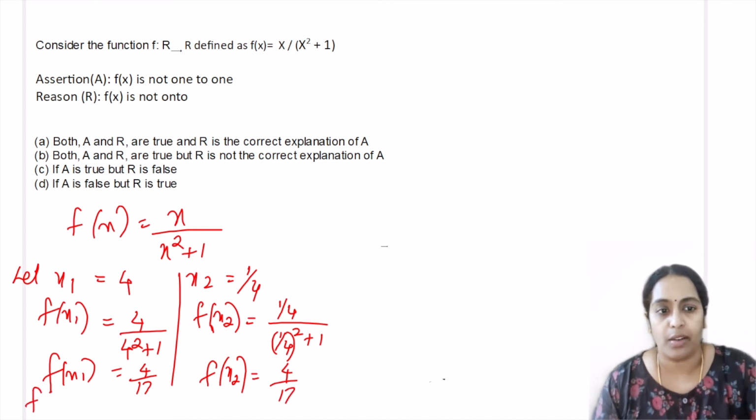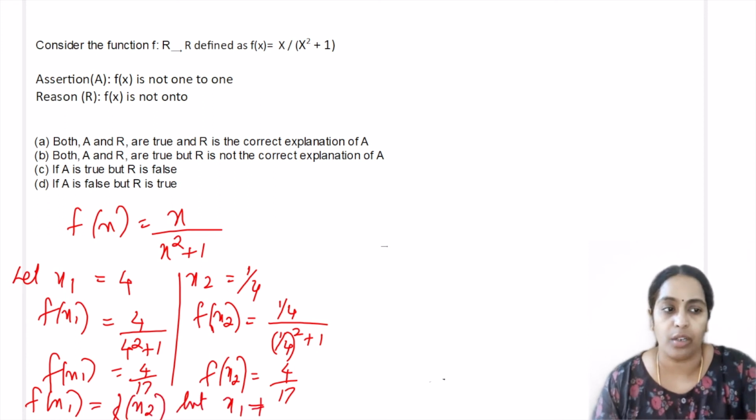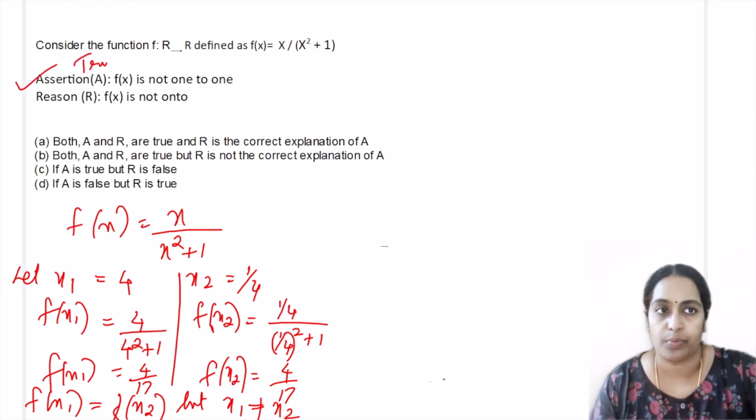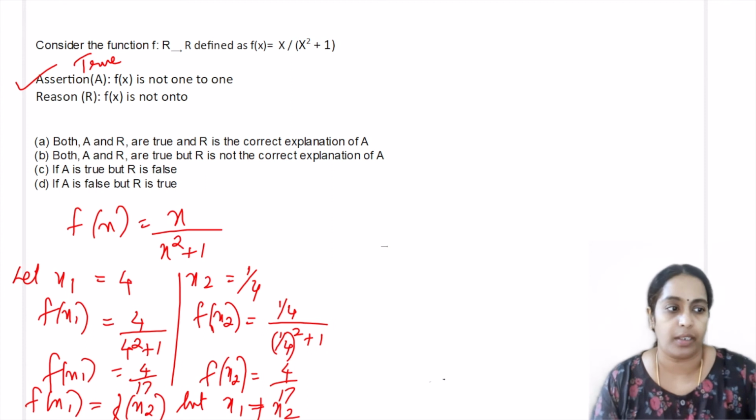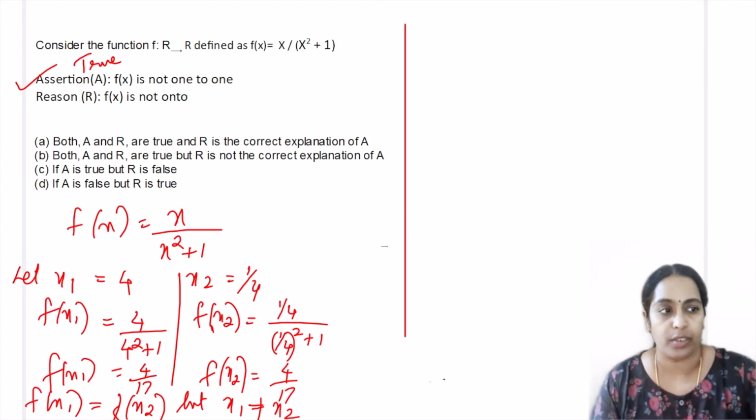So f of x1 equals f of x2, but x1 is not equal to x2. Which means distinct elements are not mapped to distinct images. So the function is definitely not 1 to 1. The assertion statement is true. The function is not 1 to 1. Let's check for onto function.